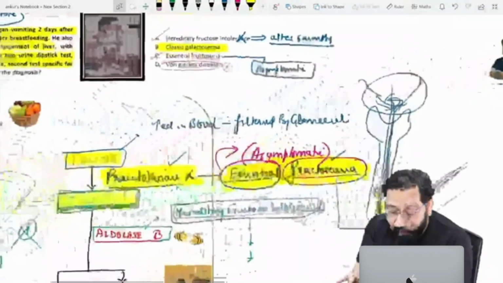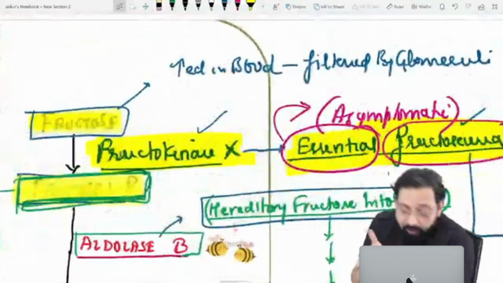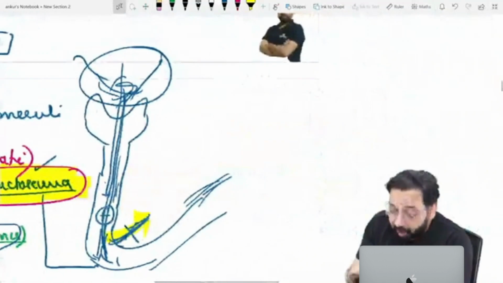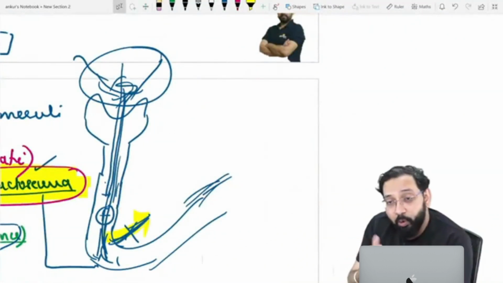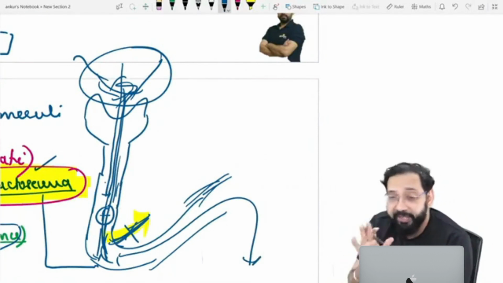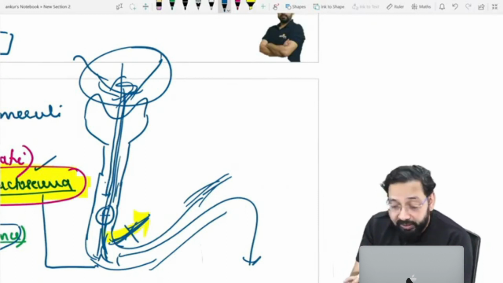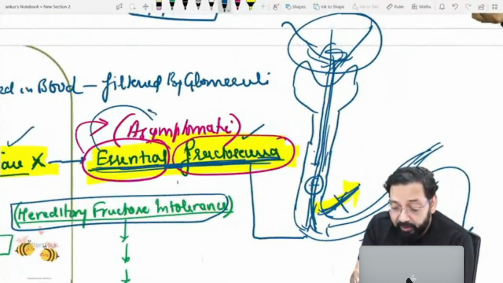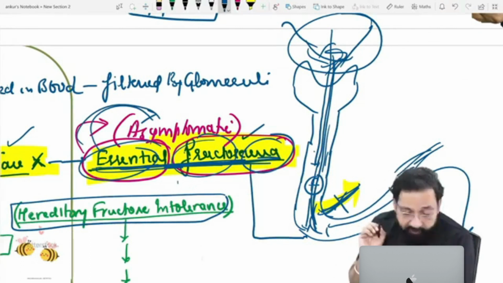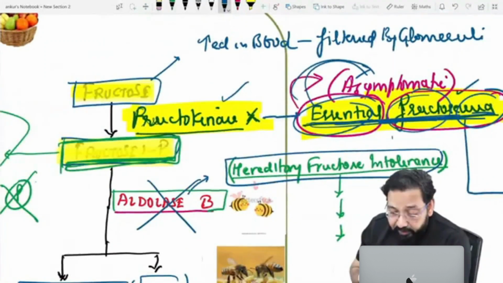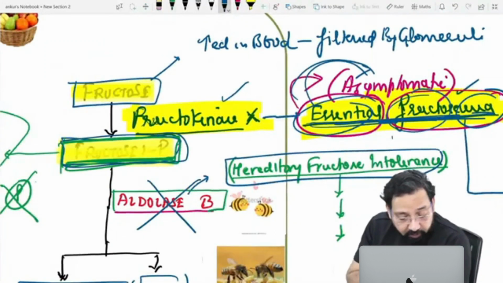So whenever fructokinase is deficient, as fructose increases in blood, most of it is excreted in urine, not absorbed, and the patient remains asymptomatic. That's why we say essential fructosuria. If fructose is excreted in urine, the patient would remain asymptomatic. In hereditary fructose intolerance, aldolase B is deficient and fructose 1-phosphate will accumulate.